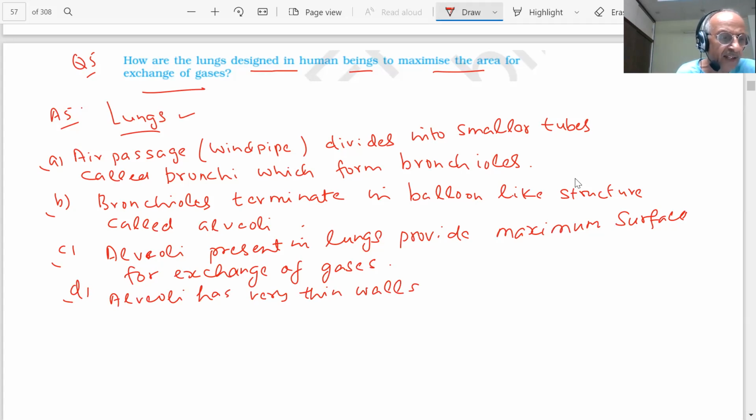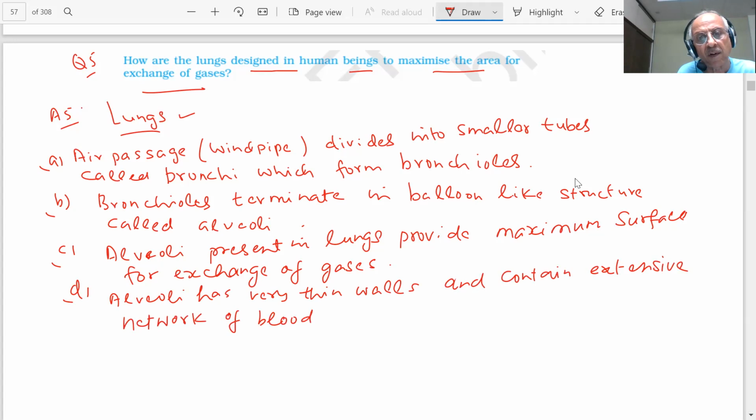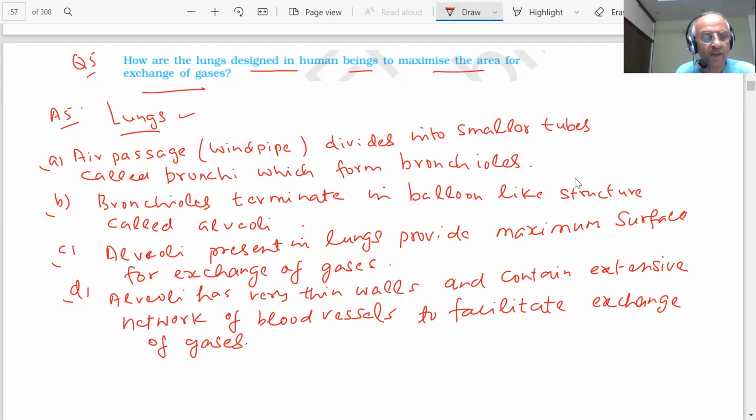And contain an extensive network of blood vessels to facilitate exchange of gases. Exchange of gases, students.